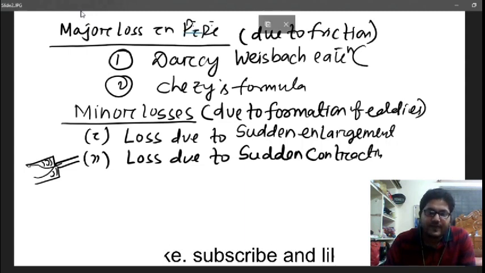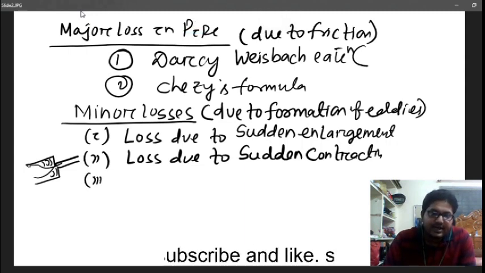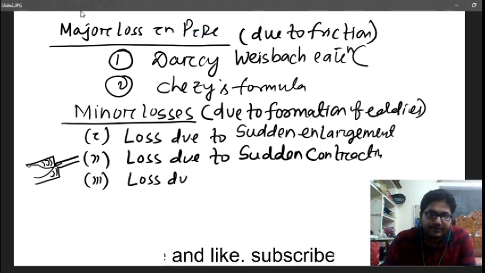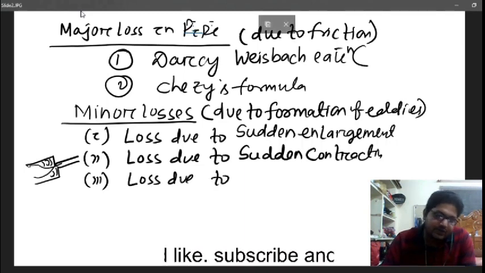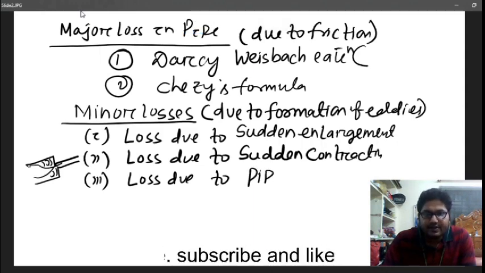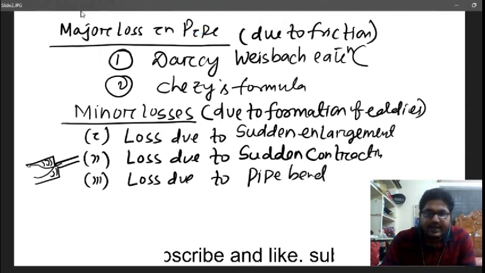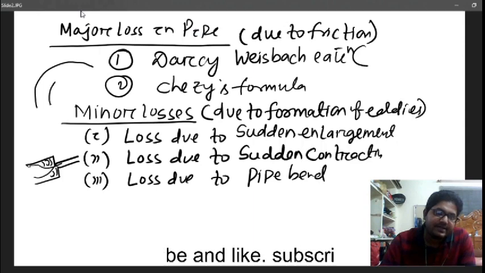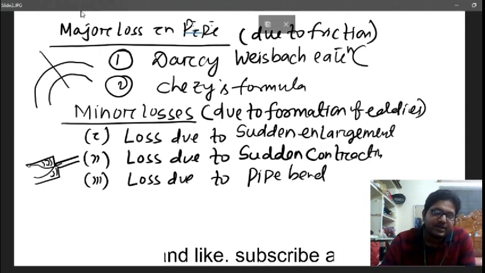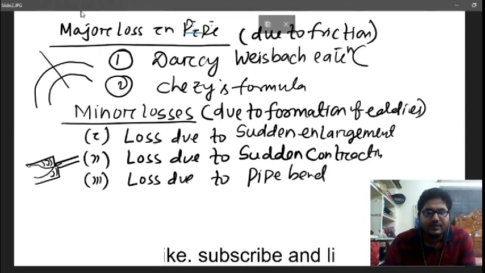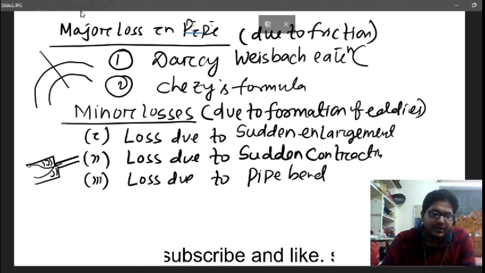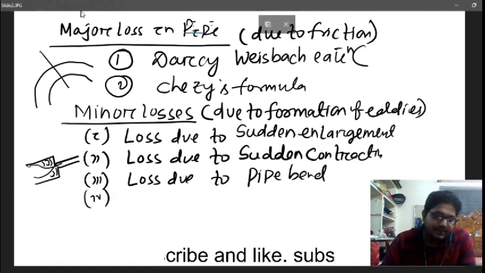Third is loss due to pipe bend. When there is a bend in the pipe at this zone, there is some loss due to the bend. We will discuss all of them one after another.